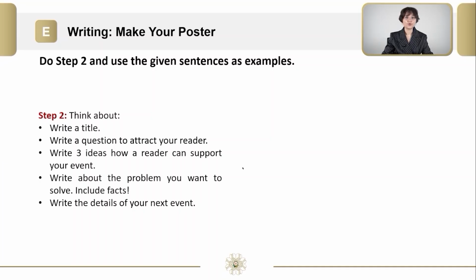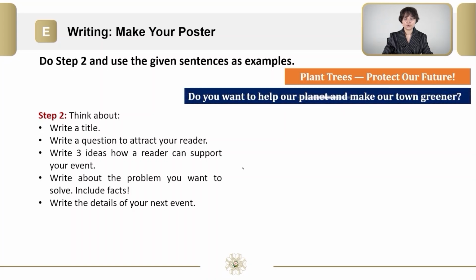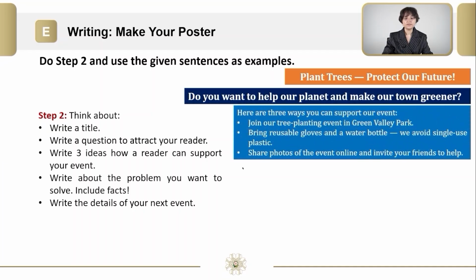I would like to show you my sentences so that you use them as an example. Write a title. My title is Plant Trees, Protect Our Future. Write a question to attract your reader. Do you want to help our planet and make our town greener? Write 3 ideas how a reader can support your event. Here are 3 ways you can support our event.